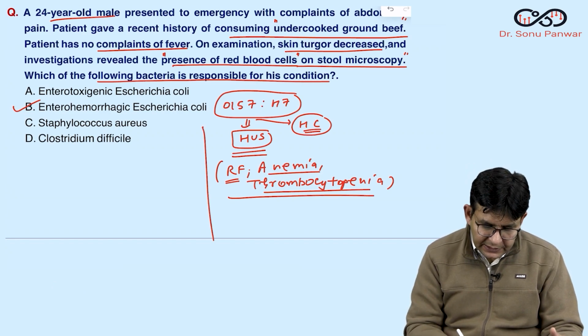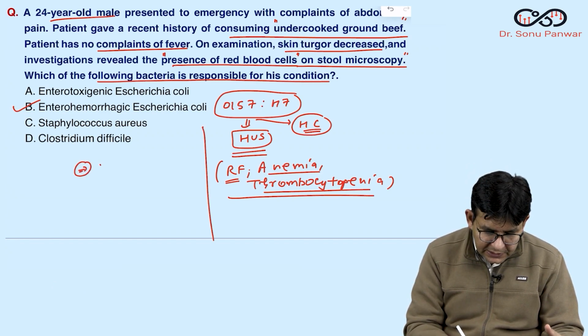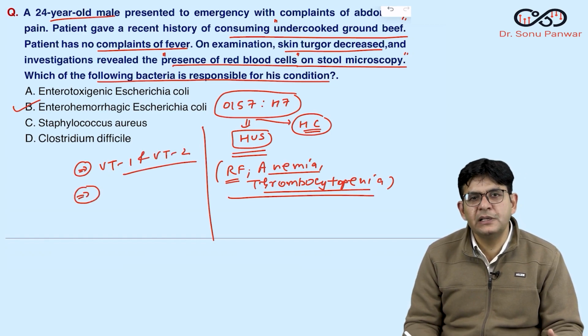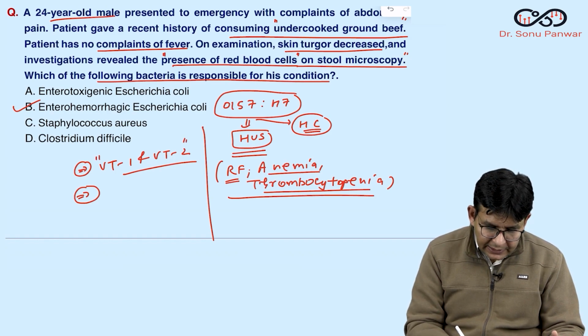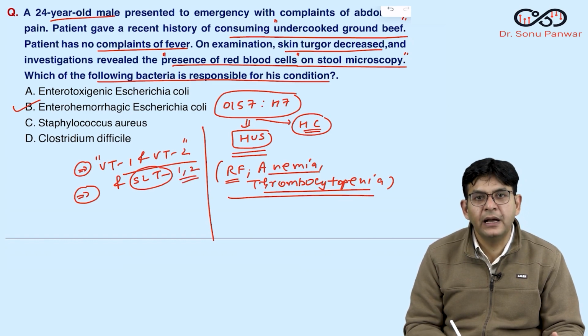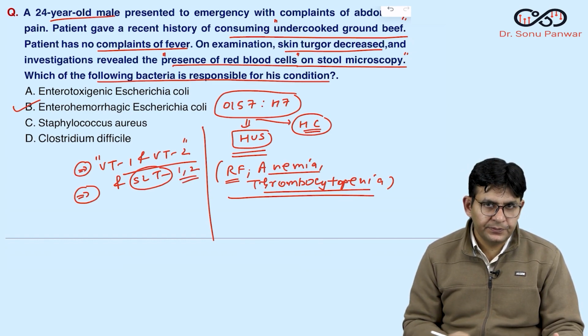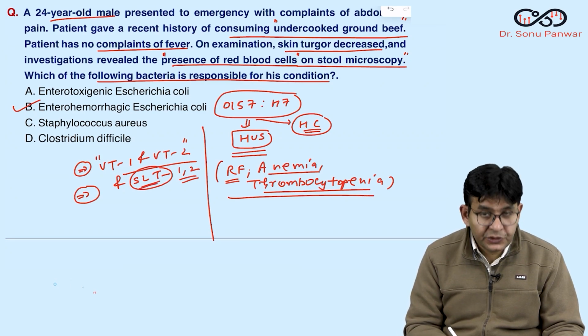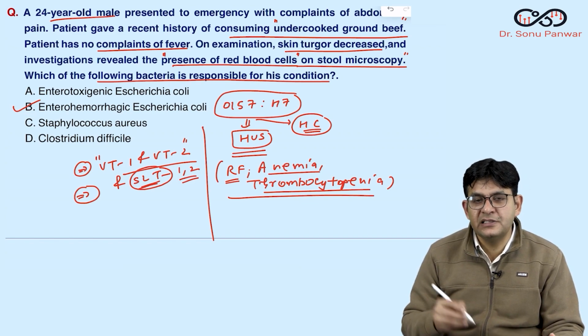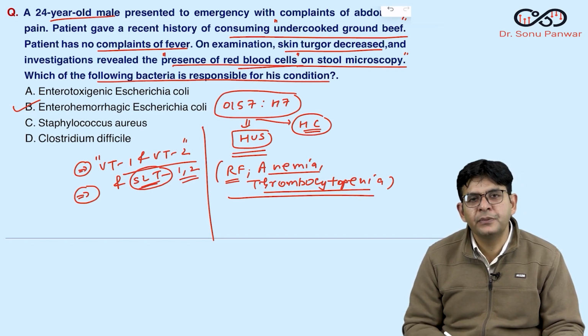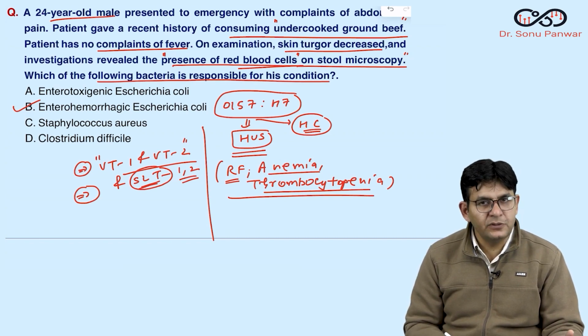So, what should be the other ones? That it has certain toxins like VT1 and VT2. Okay. And what is the other name of them? They are also termed verocytotoxin 1 and verocytotoxin 2. And they are also termed SLT1 and SLT2. And what is SLT, guys? Shiga-like toxin. So that suggests what? Shigella. Shigella does what? Invasive infections. So this also does invasive infections, and that's the reason why you are getting RBCs in the stool microscopy here. Okay. So that is one of the reasons.